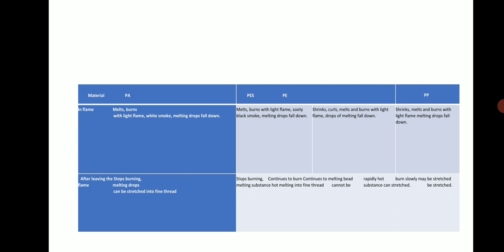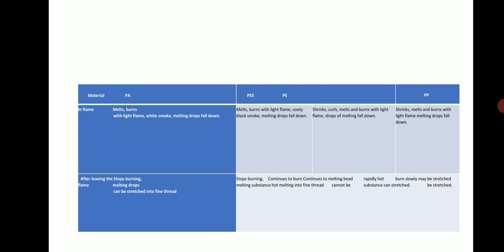Burning test. PA burns with a light flame, white smoke, melting drops fall down. PES burns with a light flame, sooty black smoke, melting drops fall down. PE curls, melts and burns with a light flame, drops melting and falling down. PP melts and burns with a light flame, melting drops fall down.